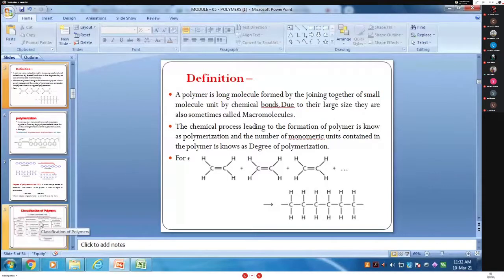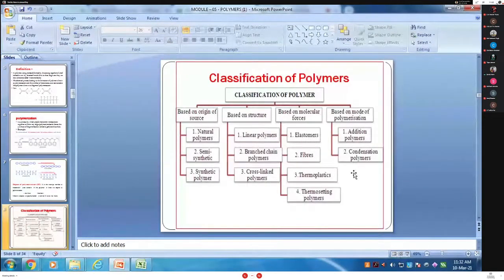Then third one, the classification of polymer. Classification of polymer is based on a number of types, but the important types I will mention here only. What is that? First one, that is based on origin. Based on origin, it can be divided into three types: natural polymer, semi-synthetic, and synthetic. Natural, it is just found in nature, called as the natural polymer. Semi-synthetic and synthetic.